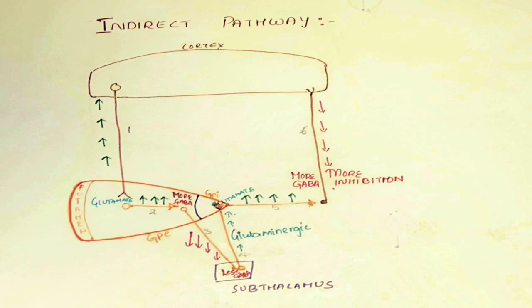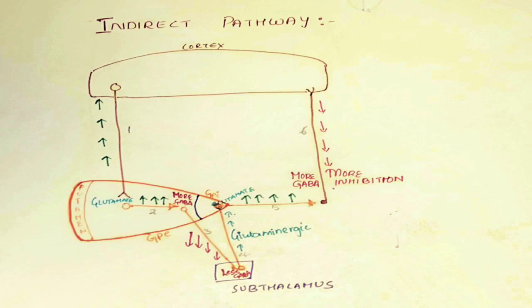Here in this image, when we are planning for a movement, corticostriatal fibers come to the neostriatum in the same way as seen in direct pathway. These cortical fibers release glutamate on the successive fiber.